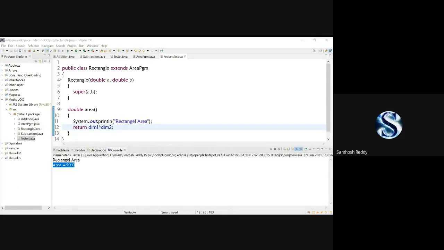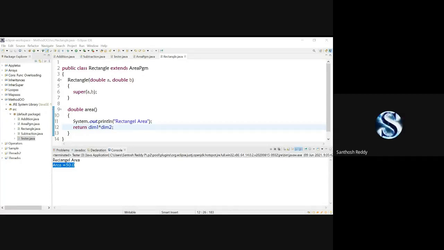Students, have you understood how the abstract keyword should be implemented? Trupti? Yes, sir.